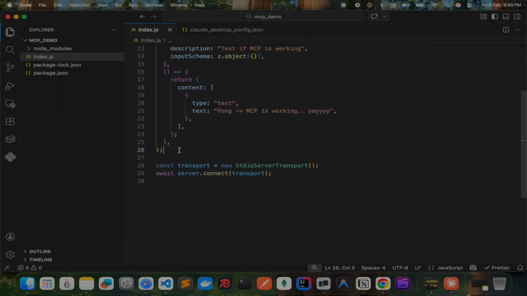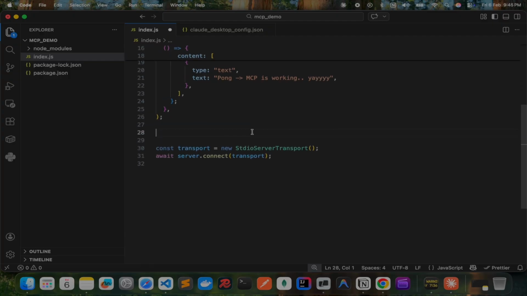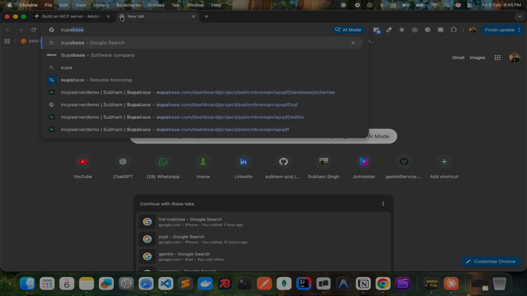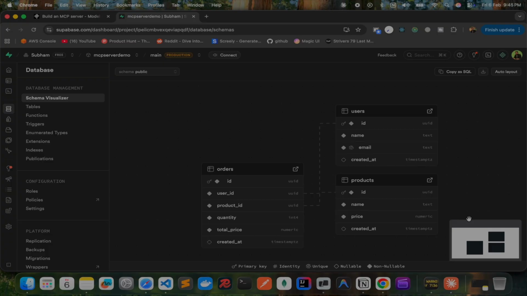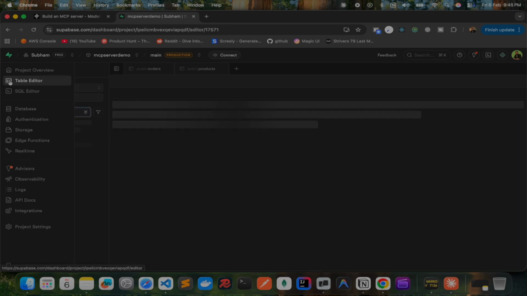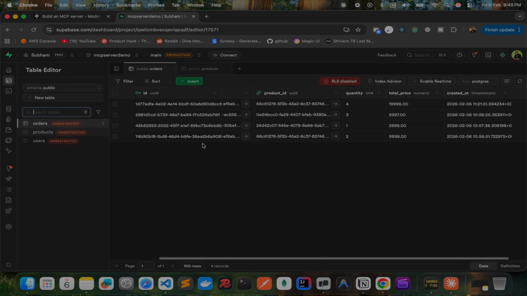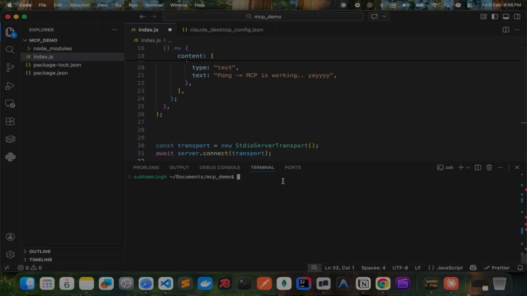Now let us create a tool that will connect to our database and fetch data from there. For that, I'll be using Supabase. I already have a couple of tables here and that has some data. So let's just see here in orders. You can see there is some data and product is there and there are some users. Okay, now to query on Supabase, we need to install this package, supabase/supabase-js.